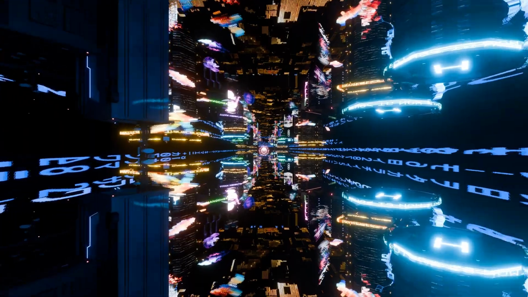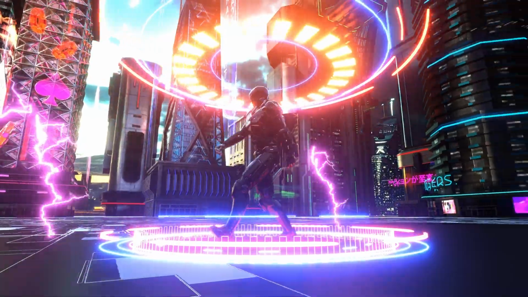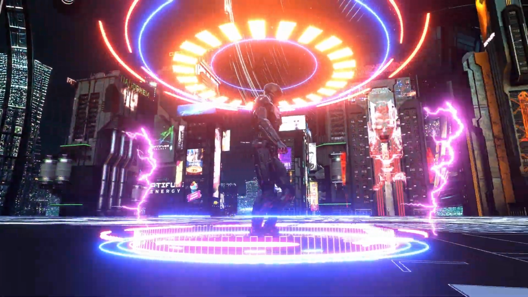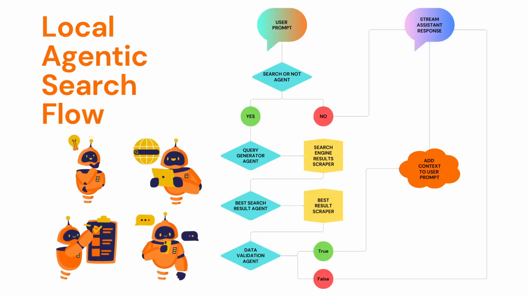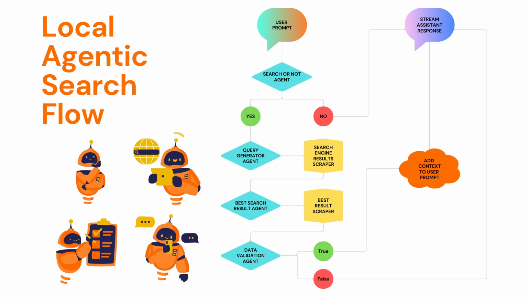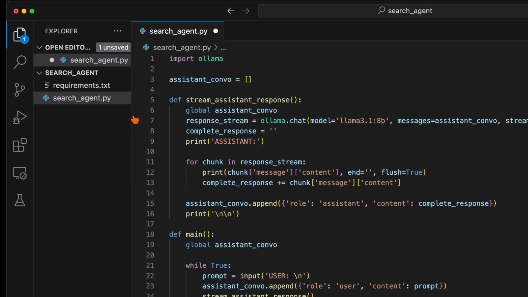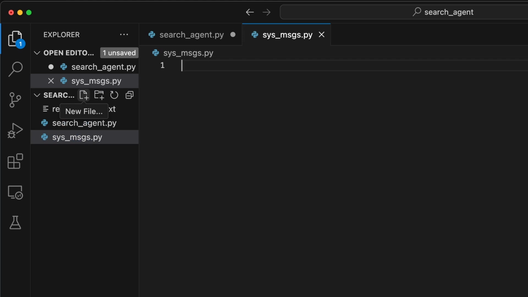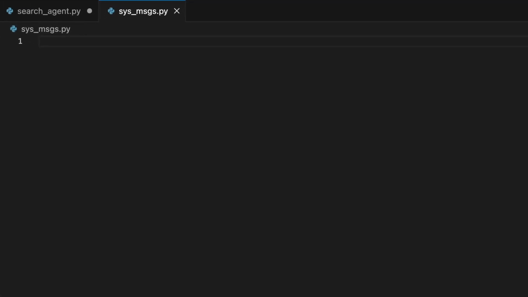Now to start converting our program to a fully functional search-enabled AI assistant, we are going to need a system message instructing the model how to behave with and without search context. Since we will have multiple worker agents to handle finding the relevant context to add to our prompts, we will have multiple system messages. To keep this Python file cleaner, create a new file named sys_msgs.py where we will store all of the system messages that we can load into the searchagent.py program.